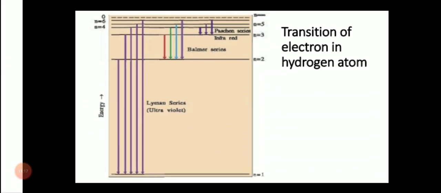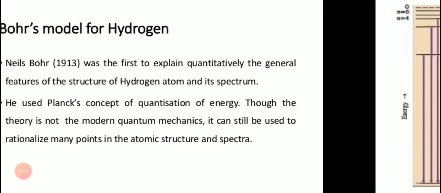the Balmer series, right? In the Balmer series, all the electrons that have gone up are returning. If they are returning to n equal to 2, that is the second energy level, then it is known as the Balmer series. If all these are returning to 1, they are known as the Lyman series. If all these are returning to 3, it is known as Paschen. Then again we know Brackett, Pfund, like this. So the transition of electron in the hydrogen atom, again this diagram is also important.